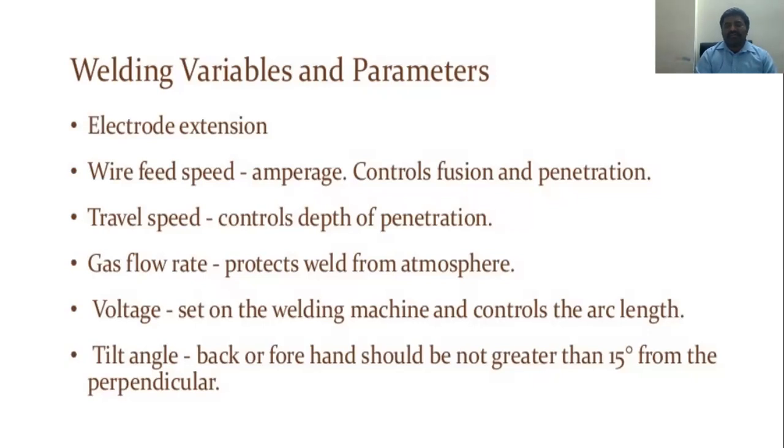Even here, the voltage setup on the welding machine controls the arc length. And from the tilt angle we can say backhand or forehand. We have to see that the tilt angle should not be greater than 15 degrees from the perpendicular. We can go in all directions, all positions, but the tilt angle should not be more than 15 degrees. We have to maintain that.